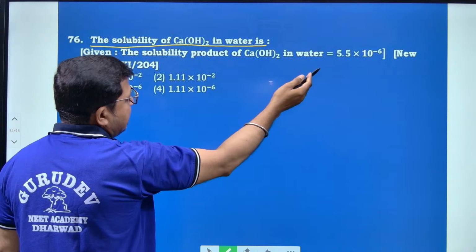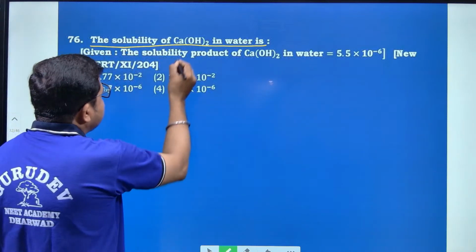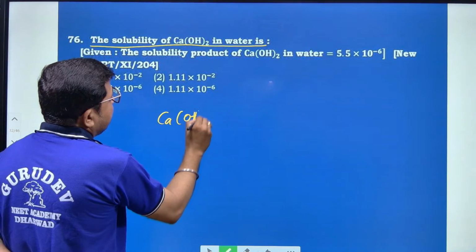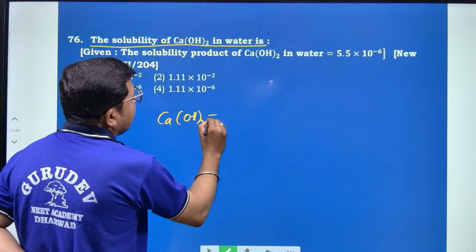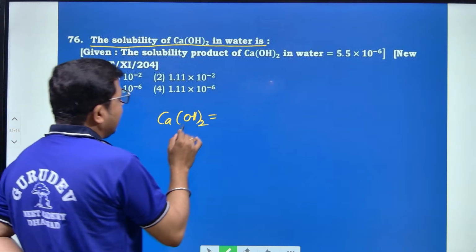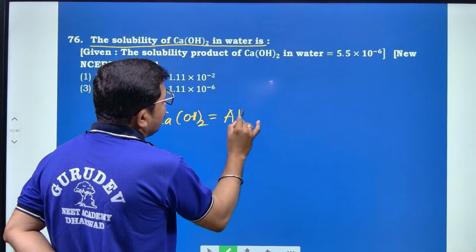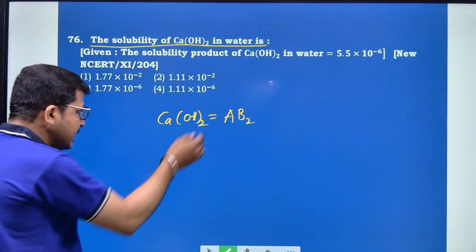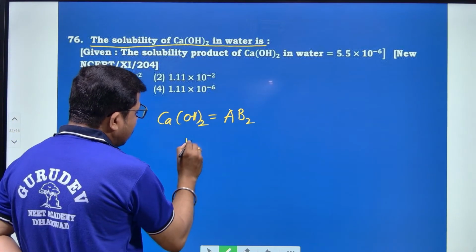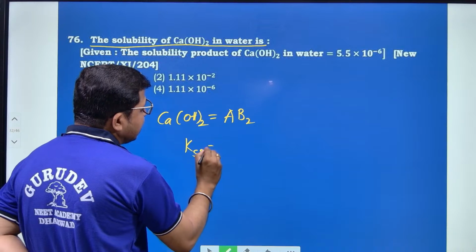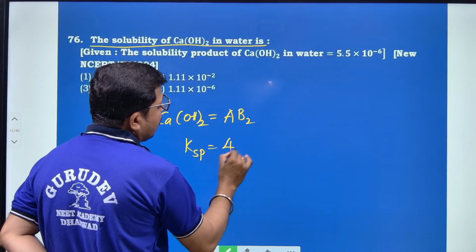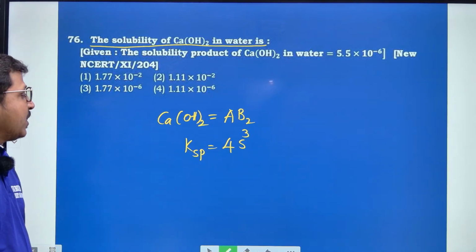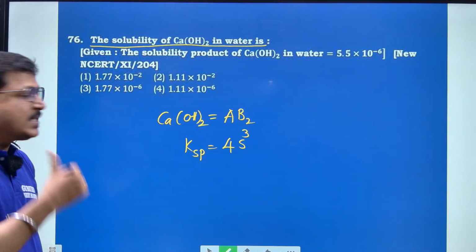See here, this is Ca(OH)2, which is an AB2 type compound, remember. In this AB2 type, the solubility product Ksp is equal to 4s cube.